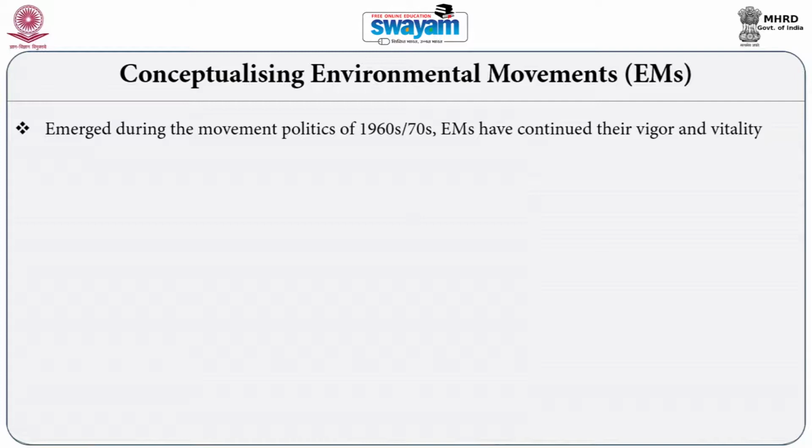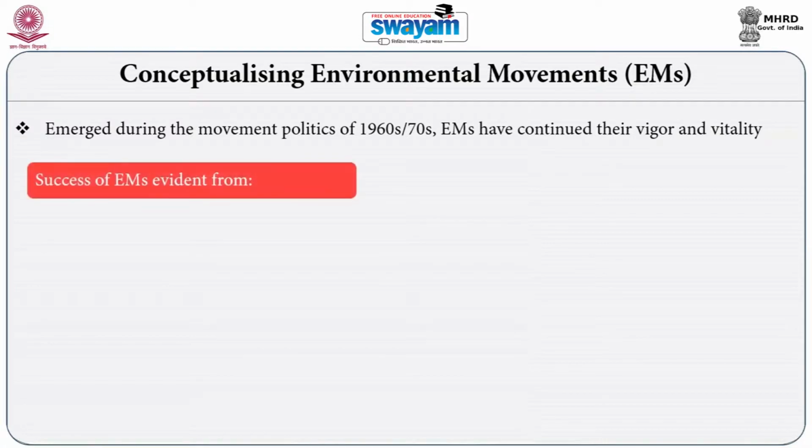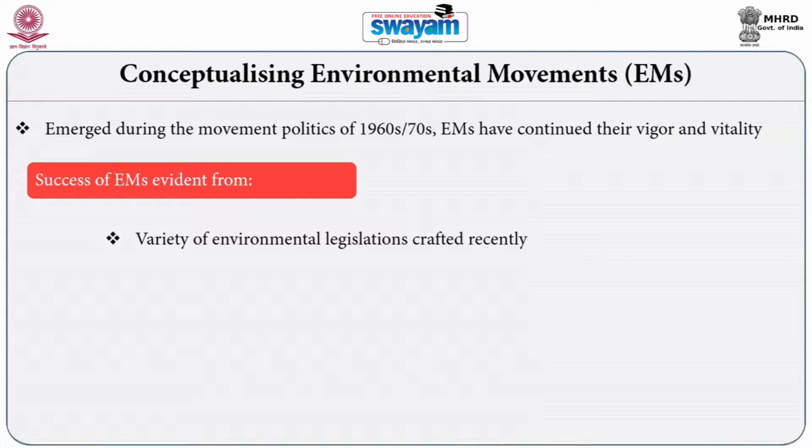We know that environmental movements emerged in late 60s and early 1970s. Among the different movements that began their journey from 1960s and 70s, perhaps environmental movement is the only movement which has retained its vigor and vitality and has emerged as truly global movements.